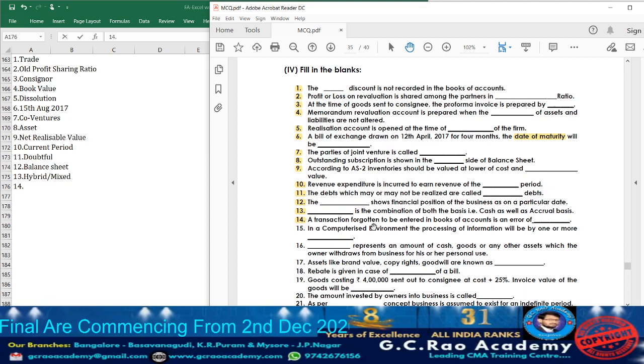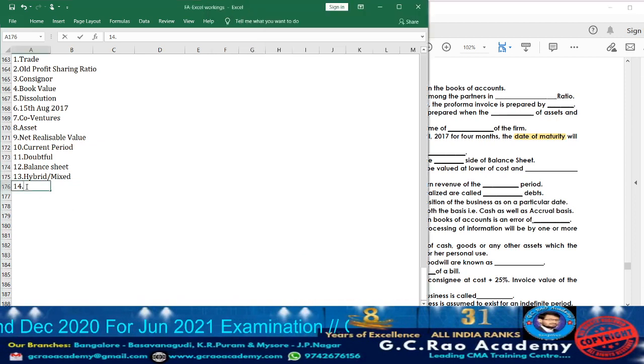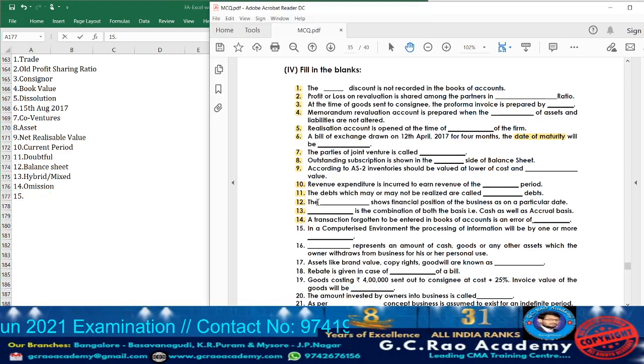Now let us move on to question 14. A transaction forgotten to be entered in books of account is an error of. See, if a particular transaction is not entered in the books of account, we are going to call that particular error as what? Error of omission. So accordingly take down, for 14 it is omission.